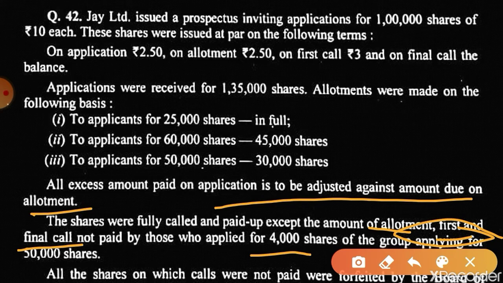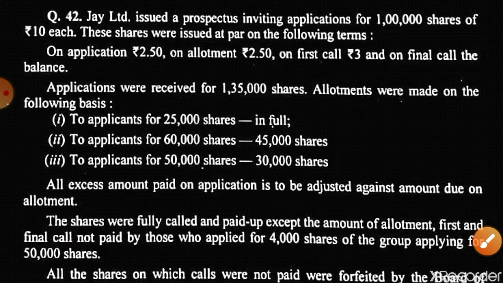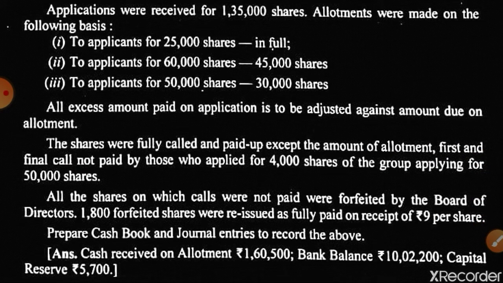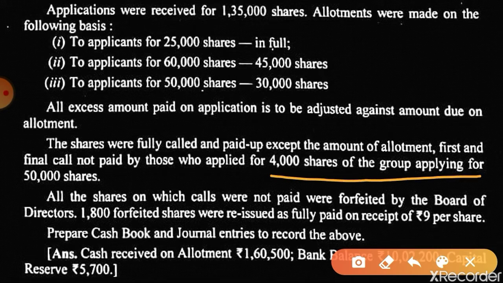So they have applied. See the word applied. In actual, this person would have got less than 4,000 shares because this person applied.